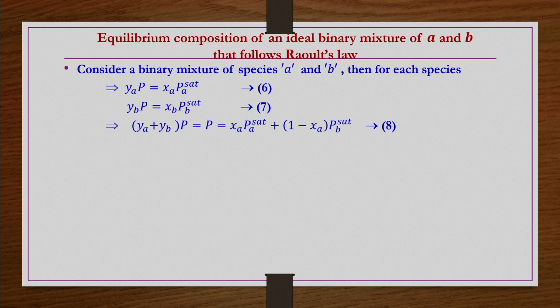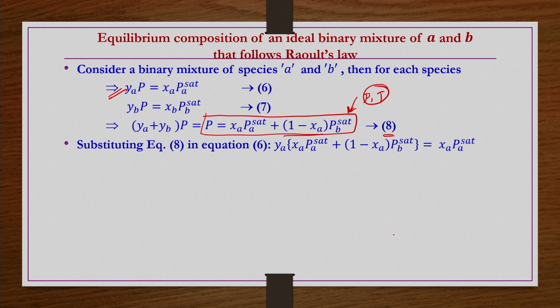So P equals xA PA sat plus xB PB sat. From this equation number 8, if the pressure and temperature are known, you can find xA without any difficulty, because at a given temperature PA sat and PB sat can be known and P is given.